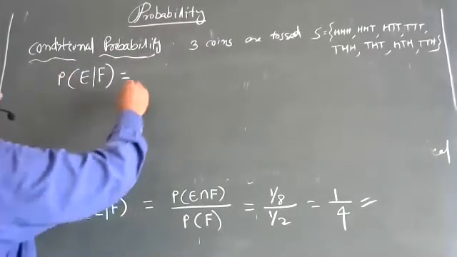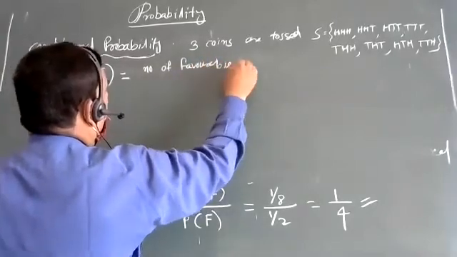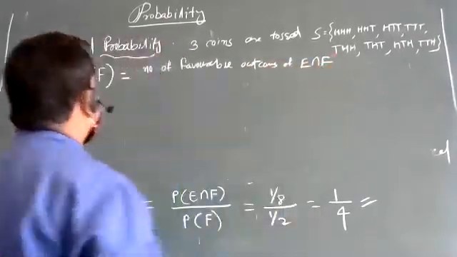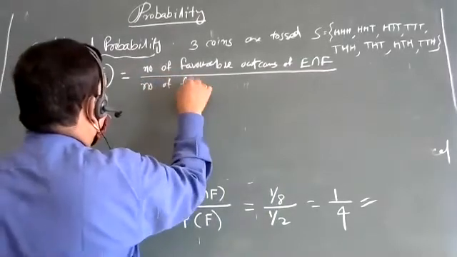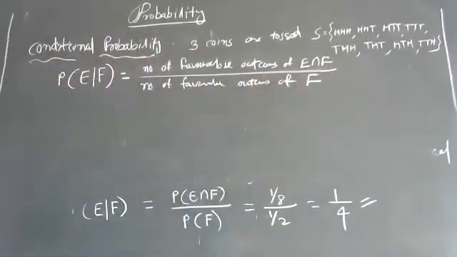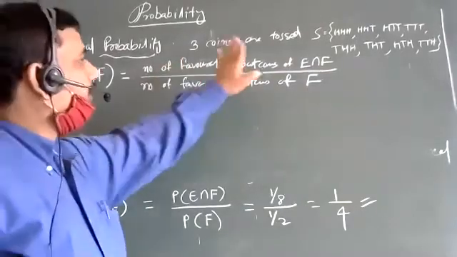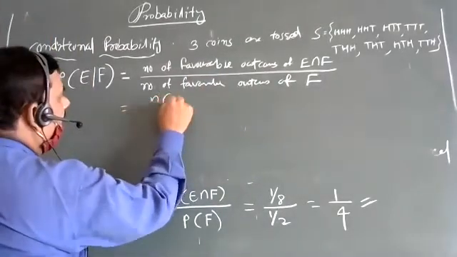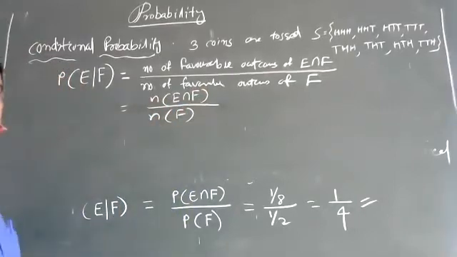So you have to take the number of favorable outcomes of E intersection F, divided by the number of favorable outcomes of F. Since F has occurred, we are comparing within F. So this is N of E intersection F divided by N of F, the number of sample points.